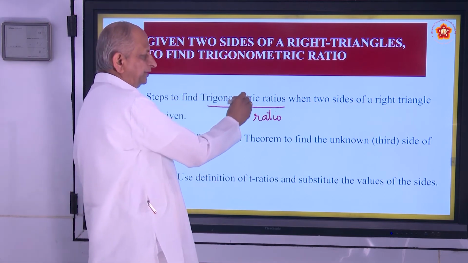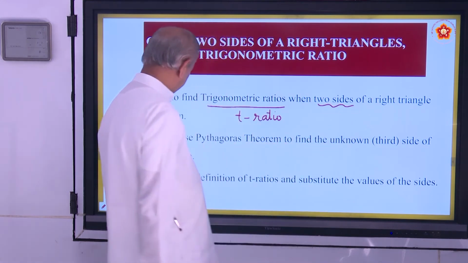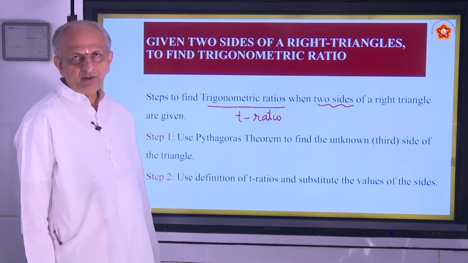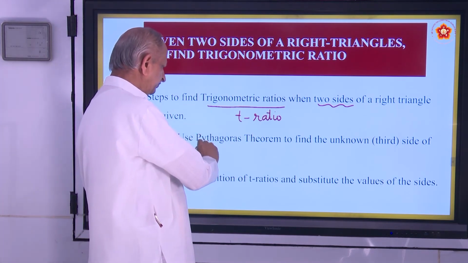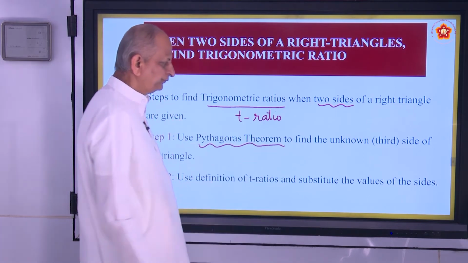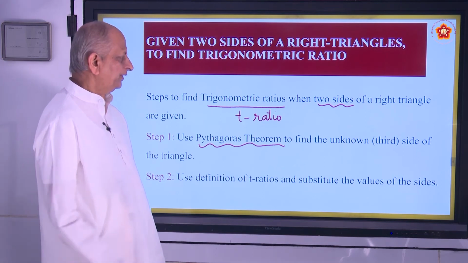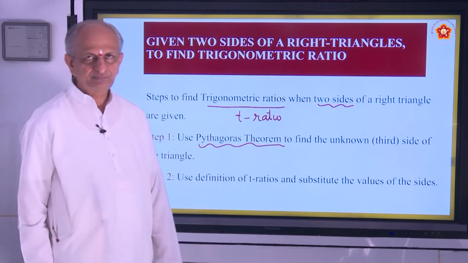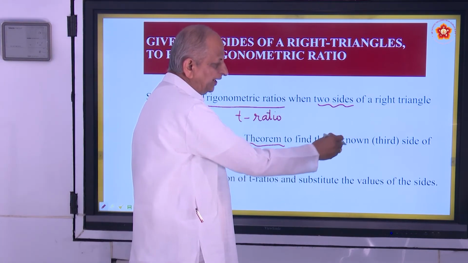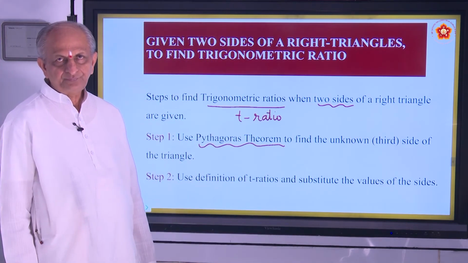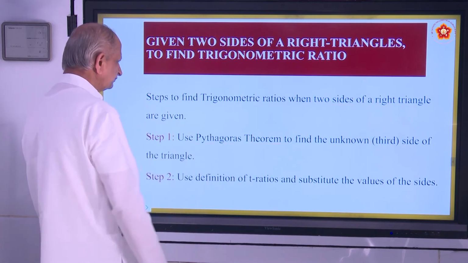Steps to find trigonometric ratios when two sides of a right angle triangle are given. When two sides are given, what you must do? You have to use Pythagoras theorem to find the unknown side of the triangle. So when two sides are given, find the third side. And then use the definition of T ratios and substitute the values of the sides. Okay? So let us try to work out some problems on this.